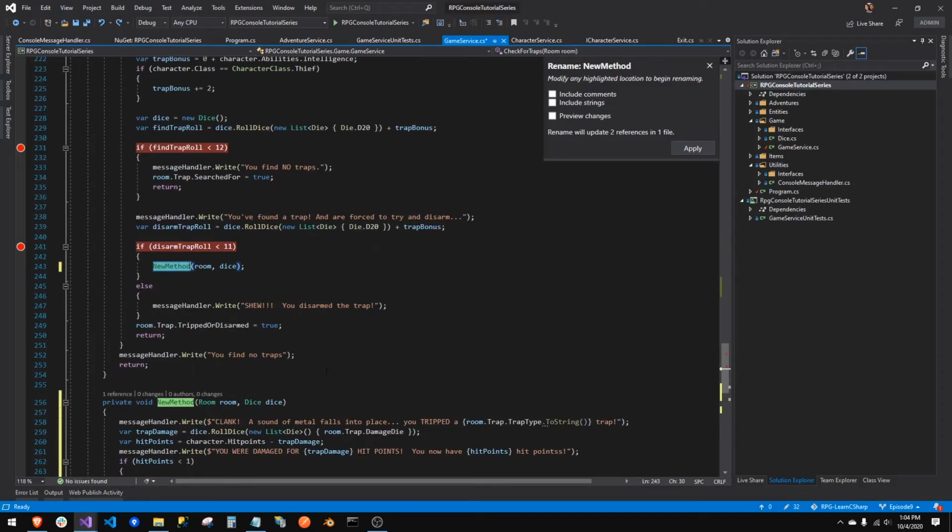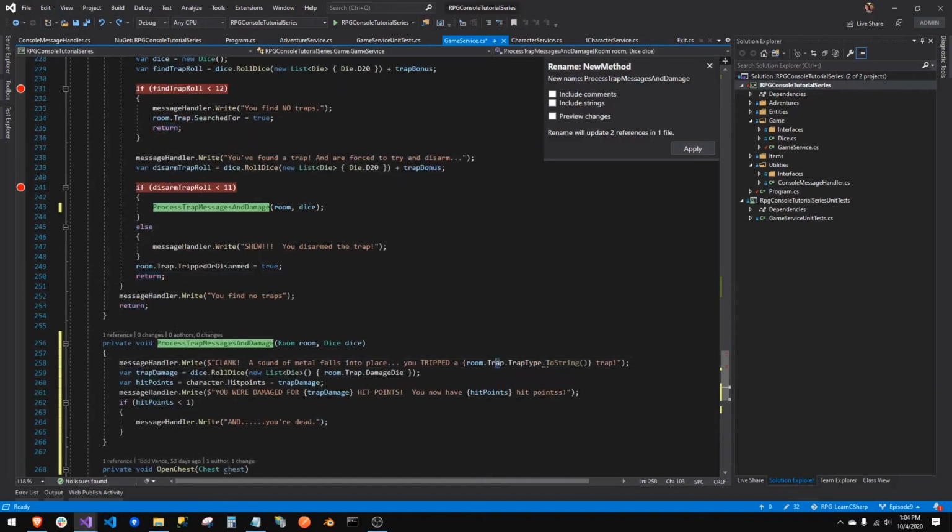Process trap. We'll call it process trap messages and damage. And see, it did it for us into a private method. So wonderful. Basically, if you trip a trap, this gets called. So ouch. We're going to send in the room because we're going to need that. And we're going to send in the dice.